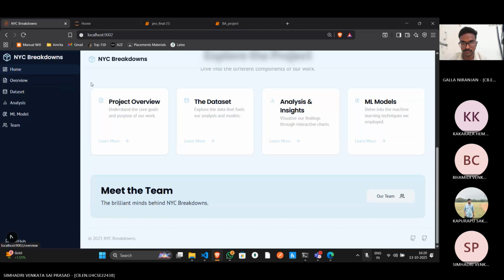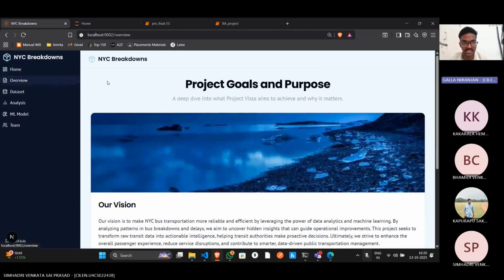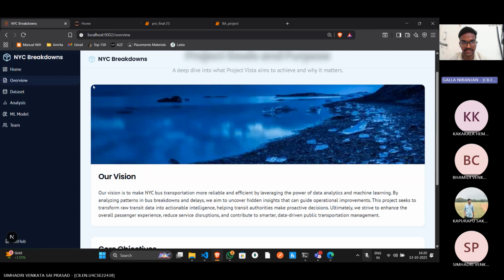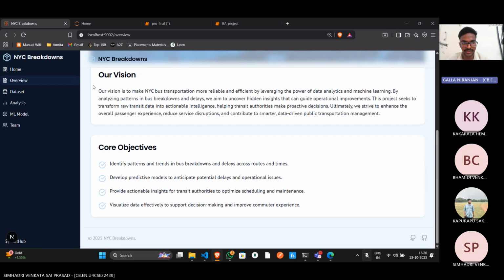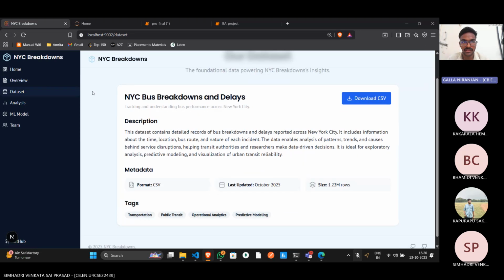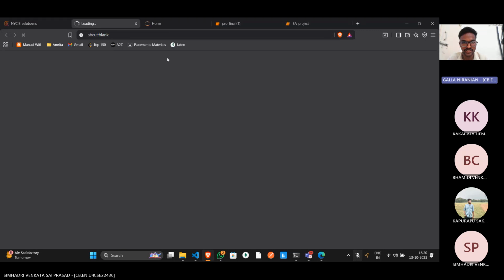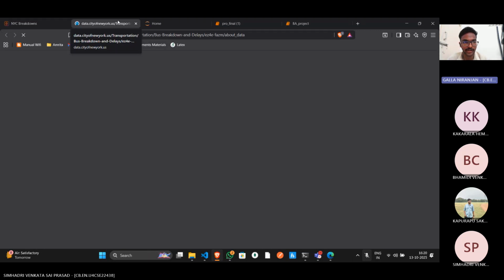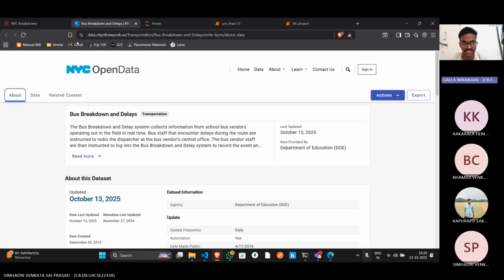Next, the overview section. The overview section explains our vision to use data-driven insights to improve public transport reliability and our core objectives, like predicting bus delays and breakdowns and service planning. The dataset page. The dataset page provides a clear description of the dataset and its source and a download option for the CSV file. The data is redirected to the official New York Open Data portal, data.cityofnewyork.us, ensuring transparency and authenticity.